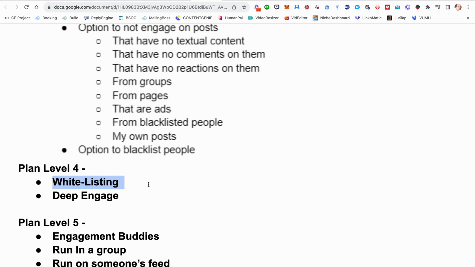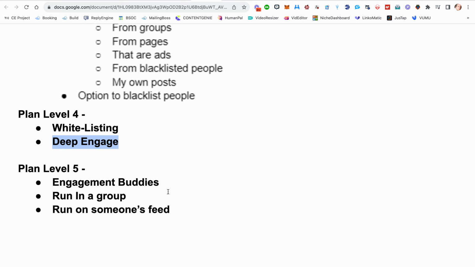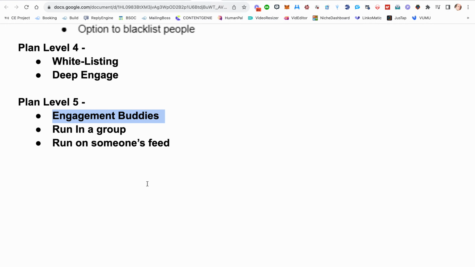Plan 4, they'll have the whitelisting feature, which is awesome if you want to target a group of people that you really want to engage with. And then we'll add deep engage. And then plan level 5, you'll be able to run in particular groups. You'll be able to run on someone else's feed, and you'll be able to add engagement buddies.